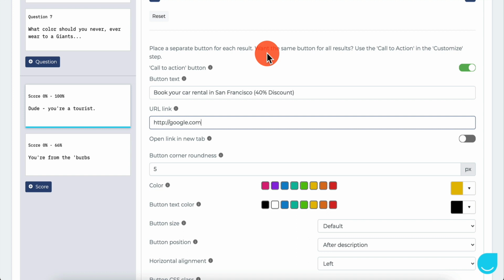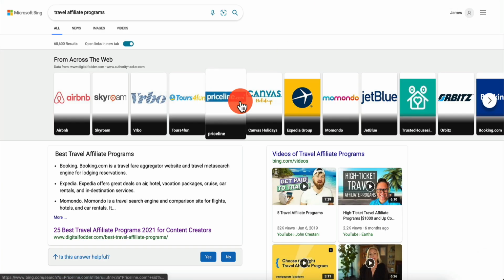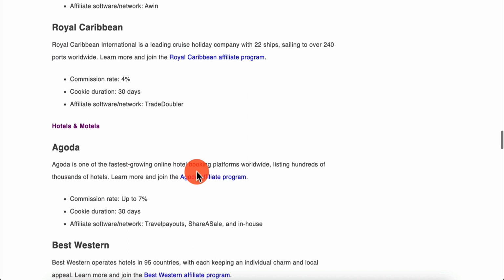All right, guys? So that is the method I wanted to show you guys. It's a super amazing method. You don't need ClickBank. You don't need MaxBounty. You don't need anything. All you need to do is just create a bunch of quizzes using this free tool. Sign up for whatever affiliate program you want out of this list. Super easy. You don't need a special approval process or anything like that. And get going and start making money.